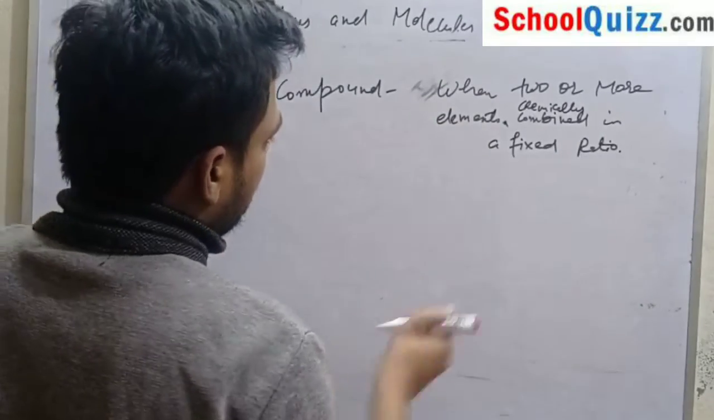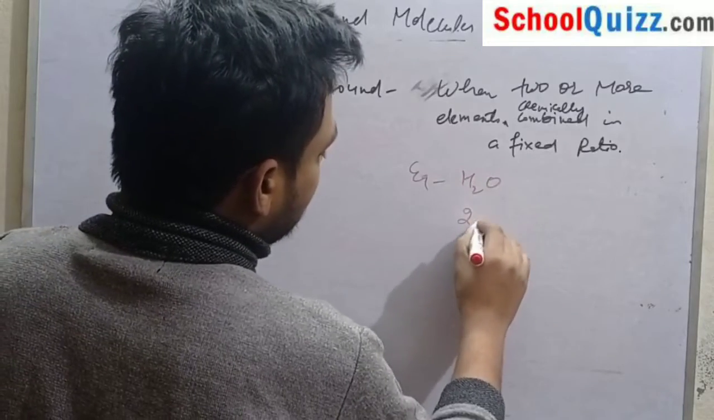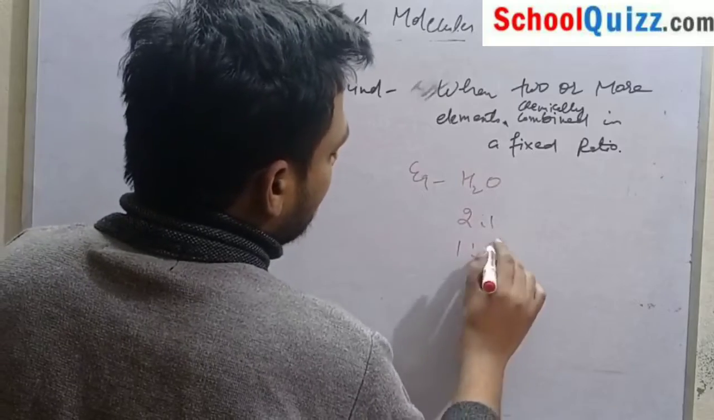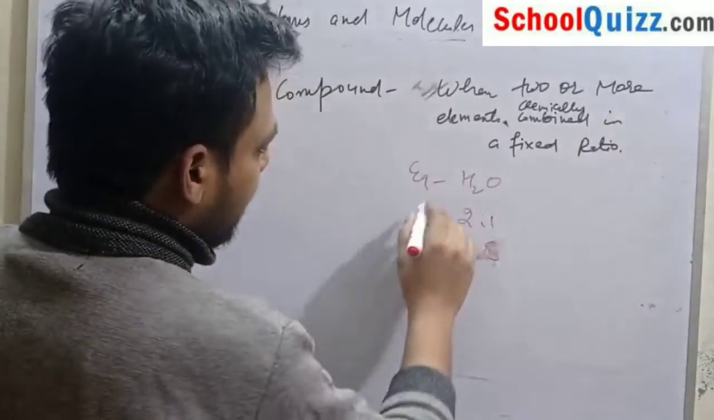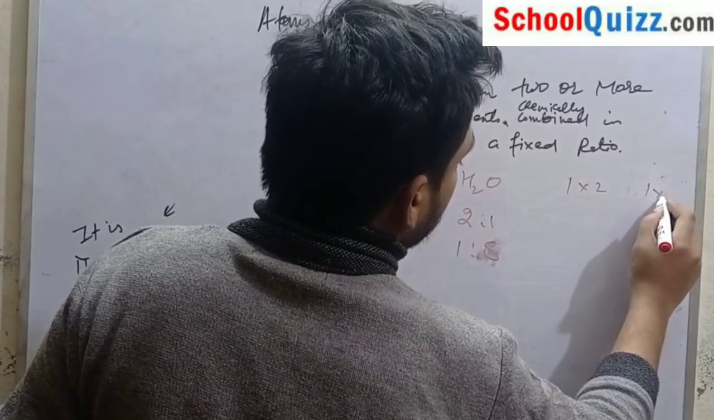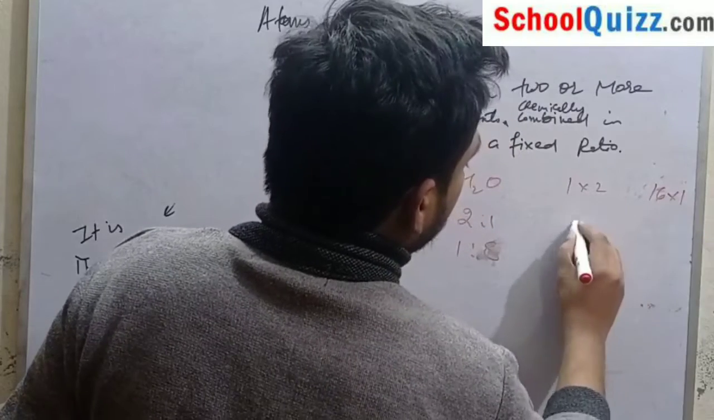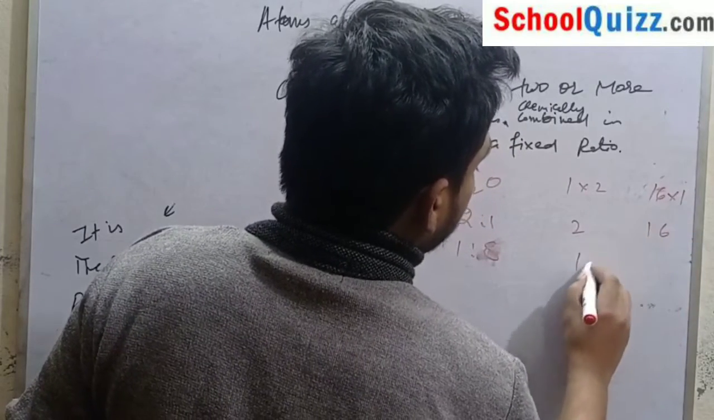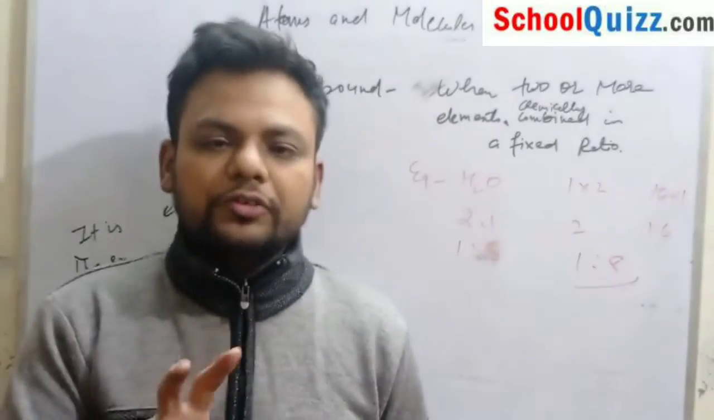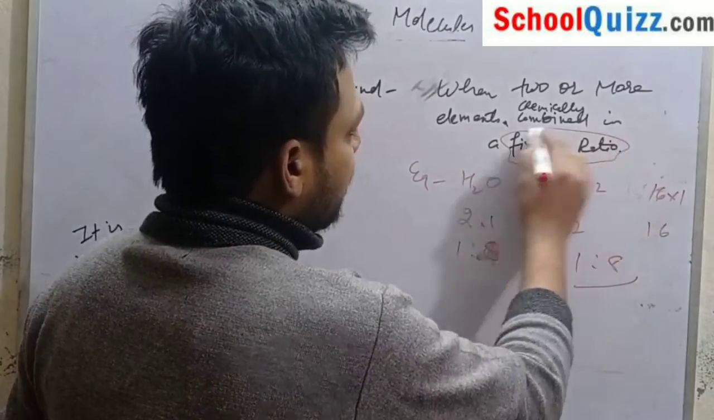For example, if we take water, the ratio is fixed, that is 2:1, or by mass we can write it as 1:8. Hydrogen is 1 times 2 and oxygen is 16, so it is 2 and 16, which cuts down to 1:8. So for a compound, the main crux point is that elements are combined in a fixed ratio.